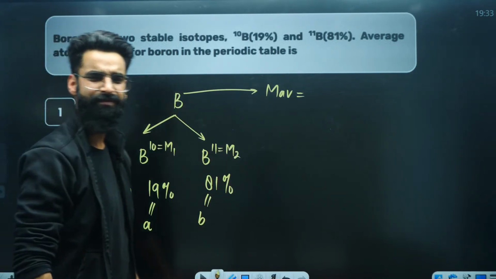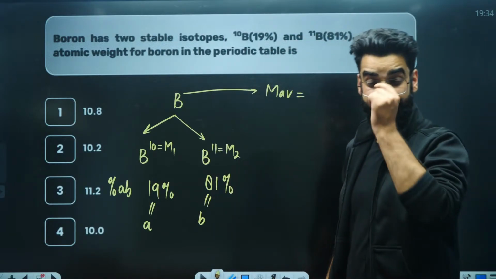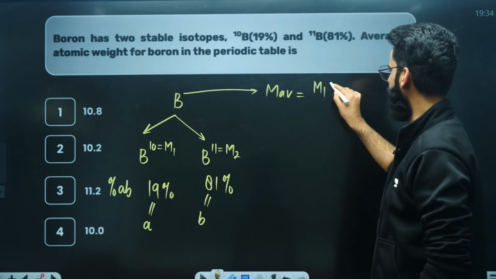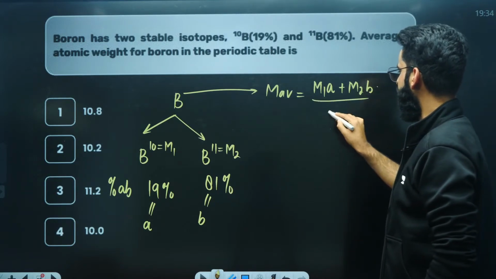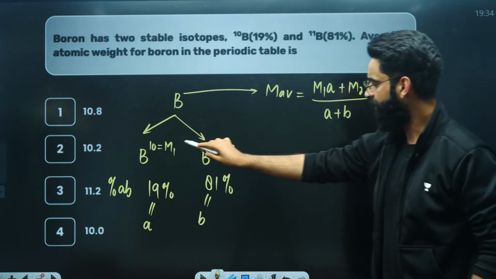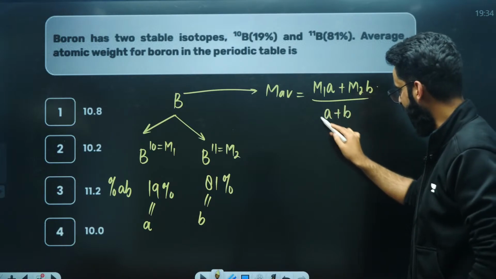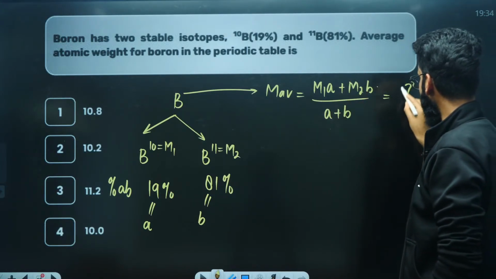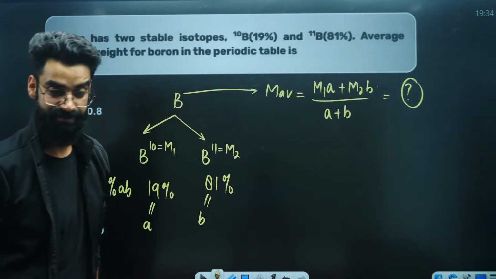Now, can't you calculate the average atomic weight of boron? Absolutely. The formula is simple: M1 multiplied by A plus M2 multiplied by B, divided by A plus B. You know the value of M1, the value of A, the value of M2, the value of B, and A plus B will be 100. Put all the values in and get the average atomic weight of boron, which you were supposed to calculate.